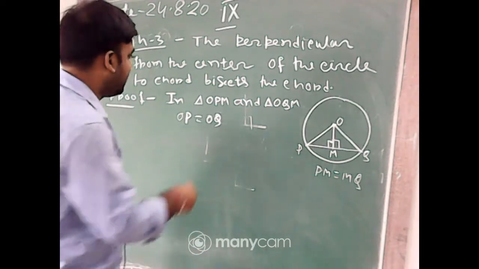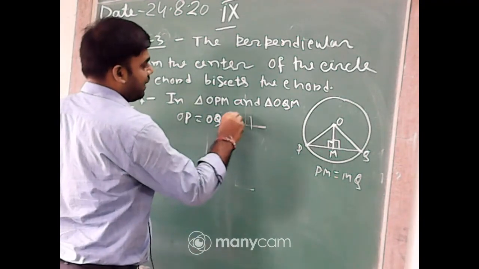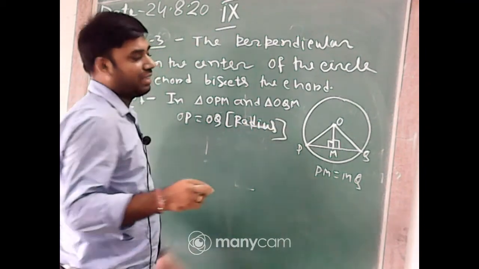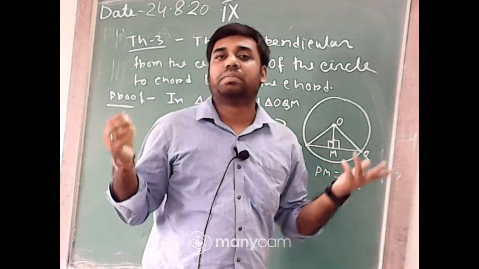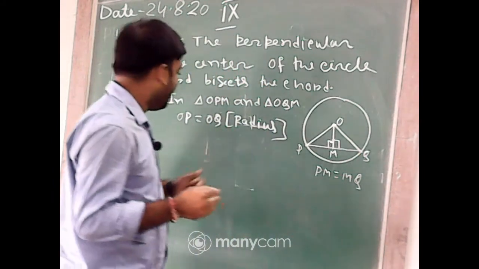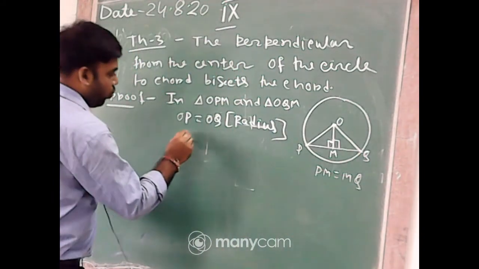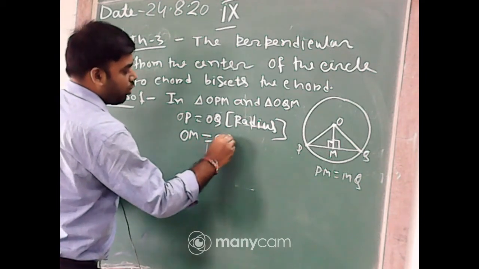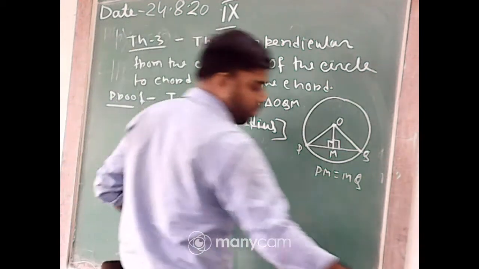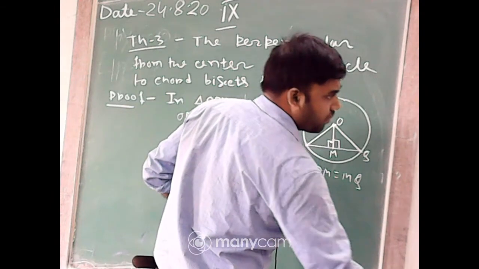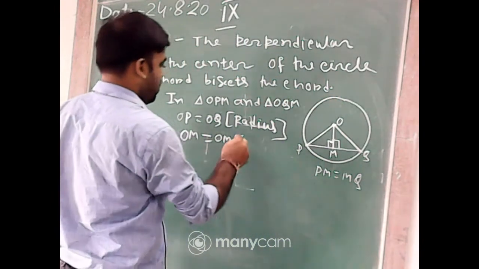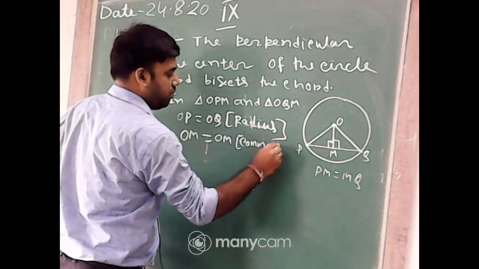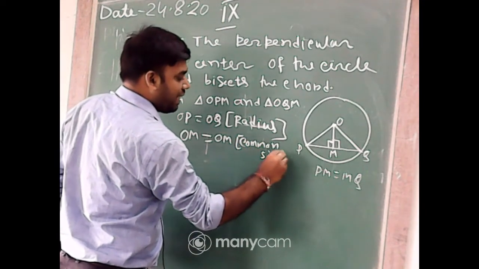Yes, Rajana, this is the radius. It is the radius. Okay. We know that radii of the circle are the same measure. So that is radius. OM equal to OM. It is the common side.